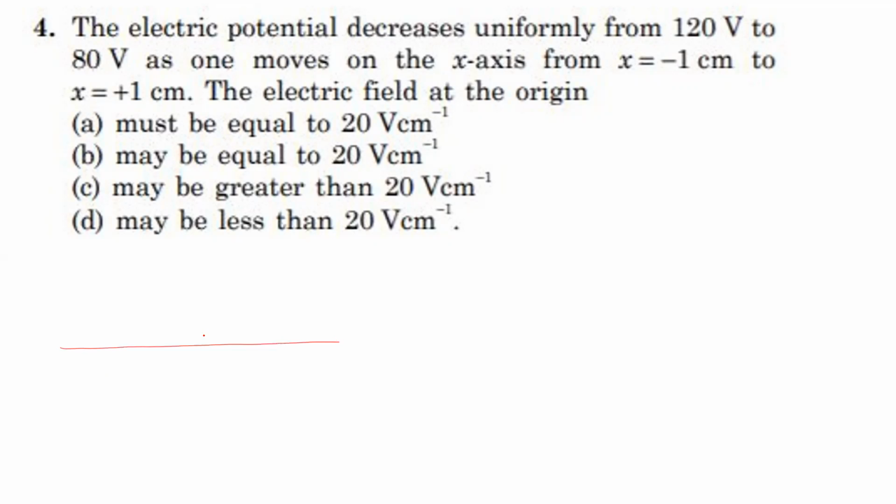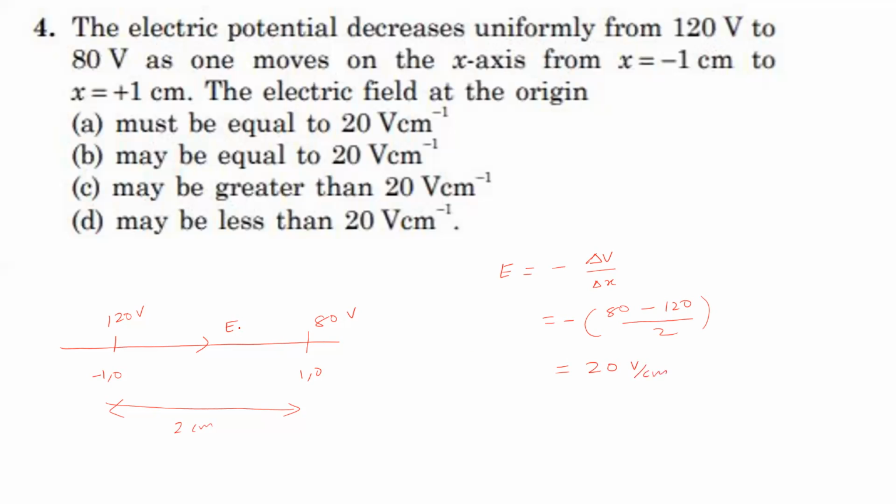That means whether the potential changes along the y-axis is not given. Let us assume a uniform electric field. At this point we consider 120 volt, that is minus 1 comma 0, and at this point 80 volt, which we take as plus 1 comma 0. The distance between these 2 points is 2 centimeter. Electric field is equal to minus potential difference divided by the distance between the 2 points. Here, minus into final potential 80 minus initial potential 120, divided by 2 centimeter. By solving this, we get 20 volt per centimeter.